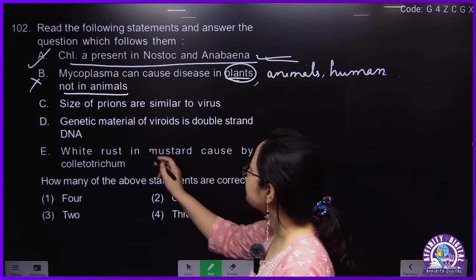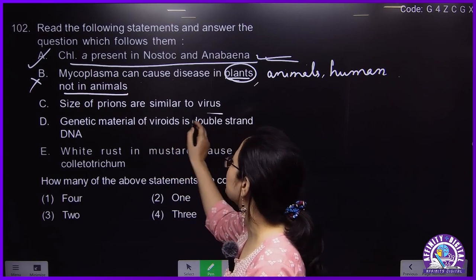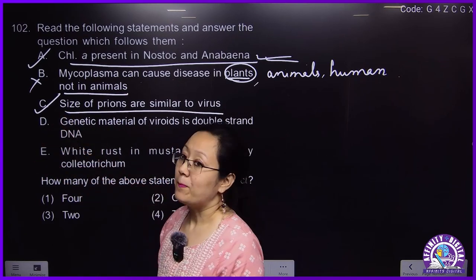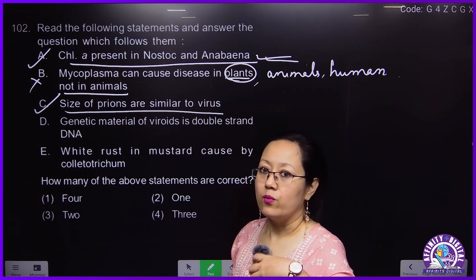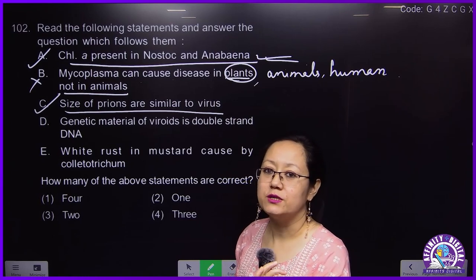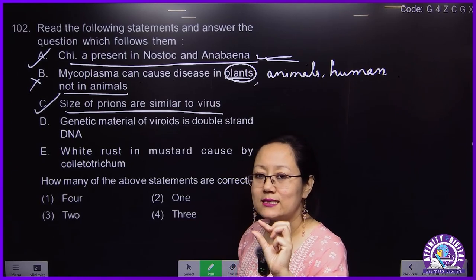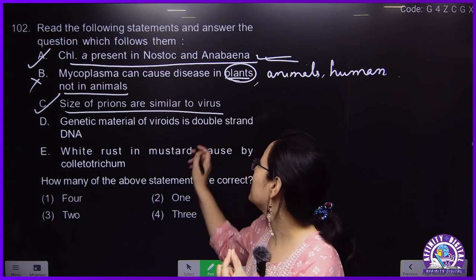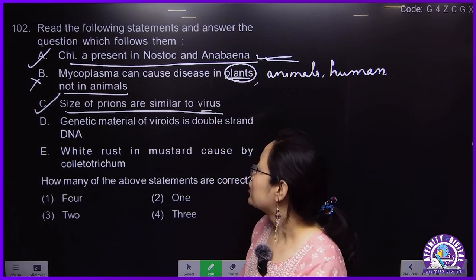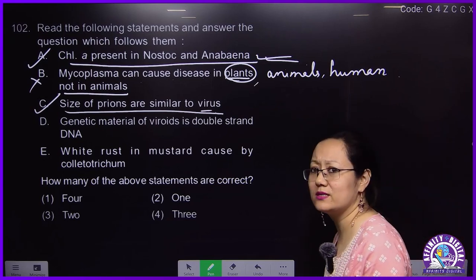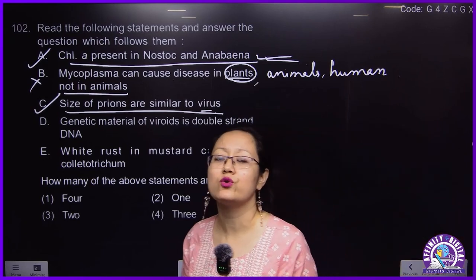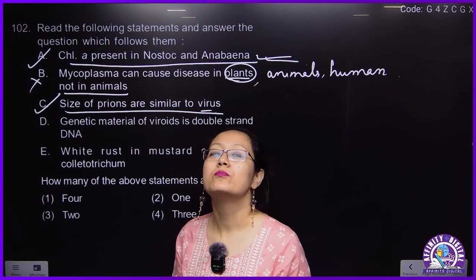Next, size of the prions is similar to virus. This is also correct. Prions are proteinaceous infectious particles, which can cause disease, and their size is similar to a virus. So this is a correct statement. But the virus genetic material is different: a virus consists of nucleic acid surrounded by a protein coat.